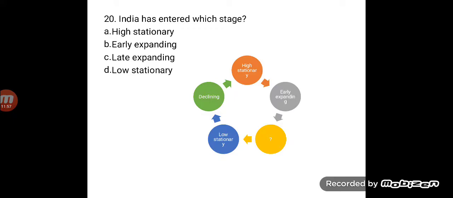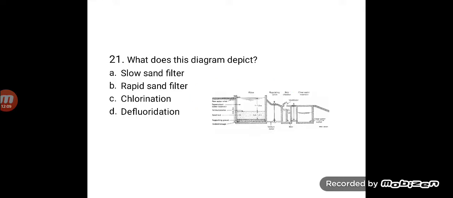So this is another question: which stage has India entered? High stationary, early expanding, late expanding and low stationary. So it is late expanding stage.